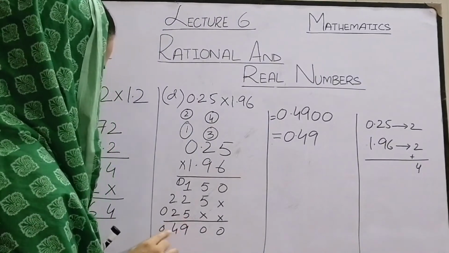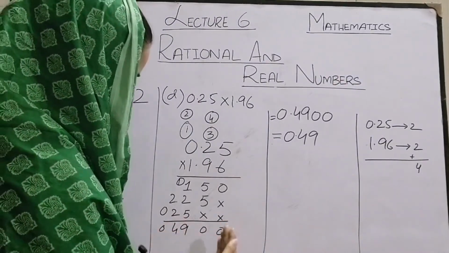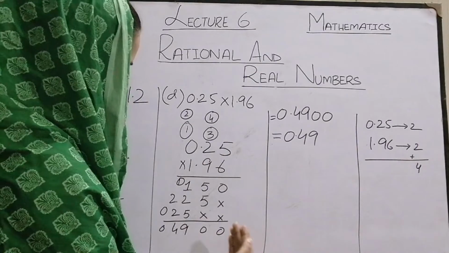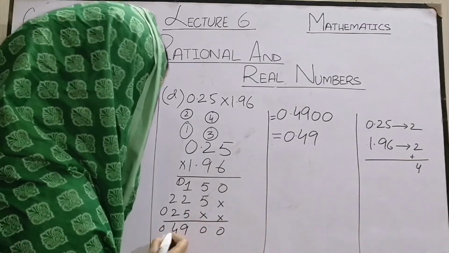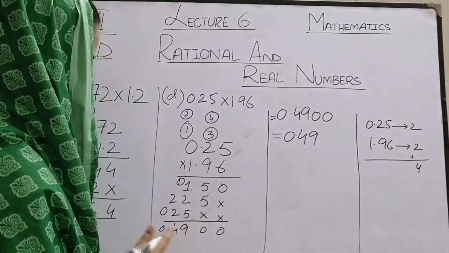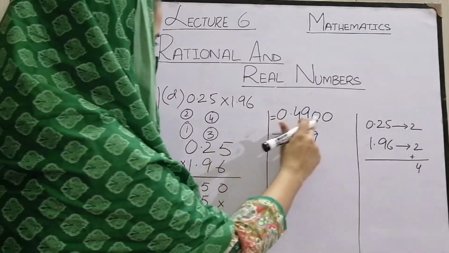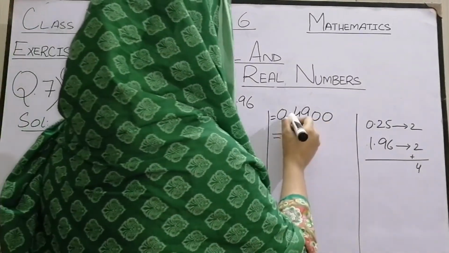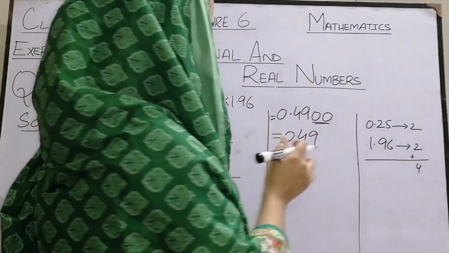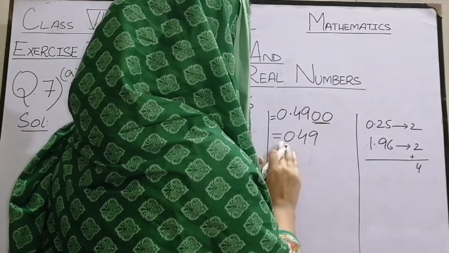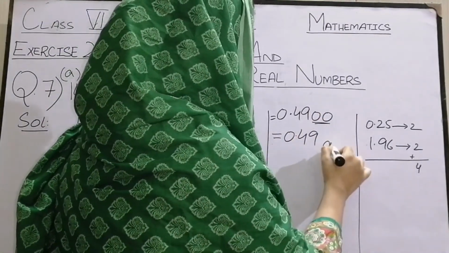Our answer was 04900. Start counting from the right side, 1, 2, 3, 4. When the counting stops, put a decimal here. So we get 0.4900. After decimal, the last zeros are not important to write. So we skip these zeros and our answer is 0.49.